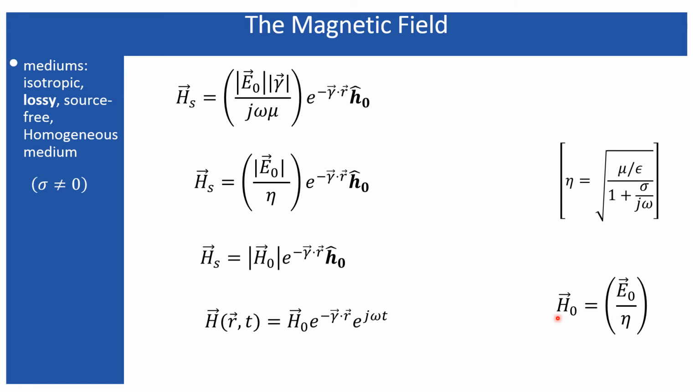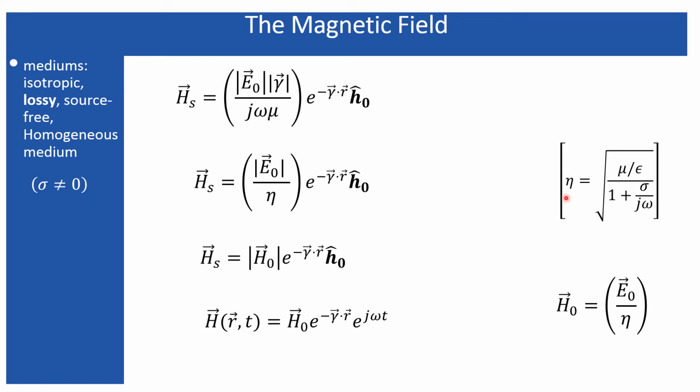So basically that is why it is called the intrinsic impedance of the medium. That means due to the intrinsic properties of the medium, the mu, epsilon, sigma, the impedance the medium offers to the incoming electromagnetic wave is this one, and it has a similar impact as a resistance does to the incoming current.